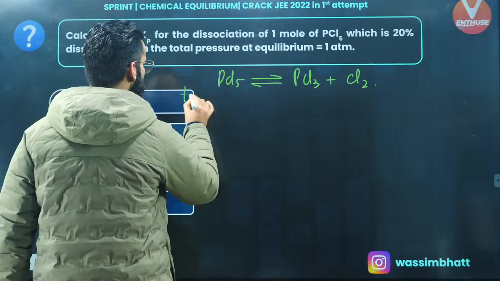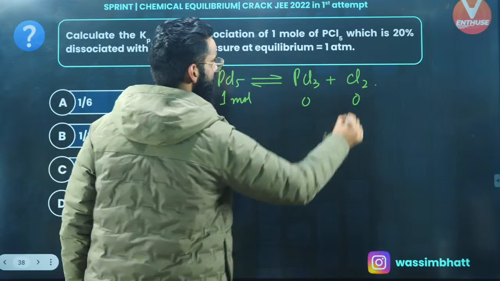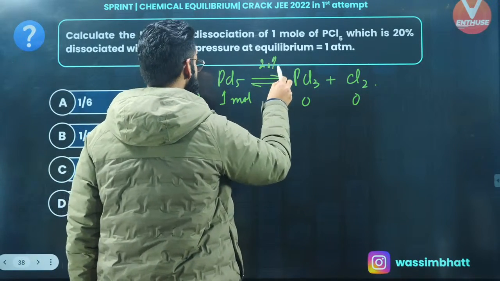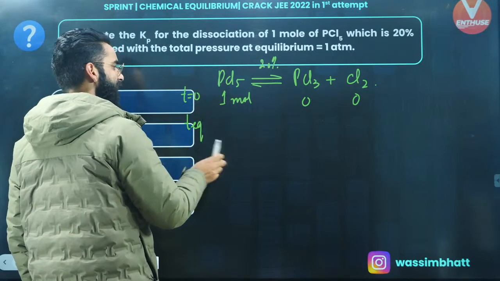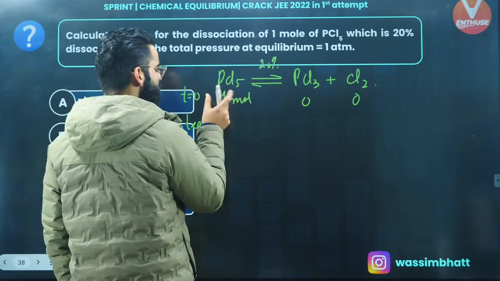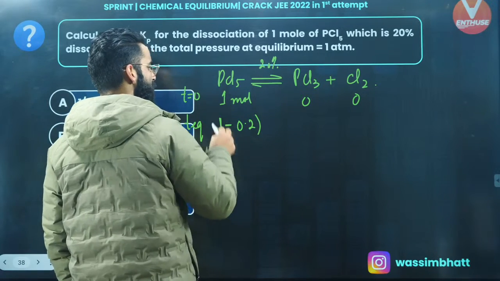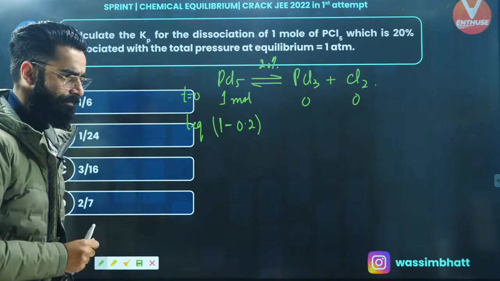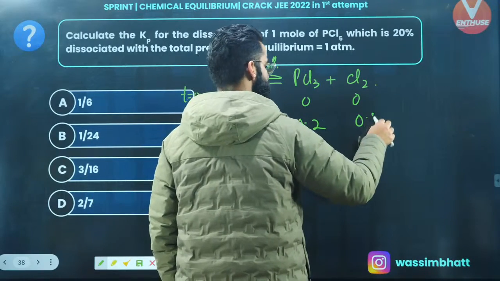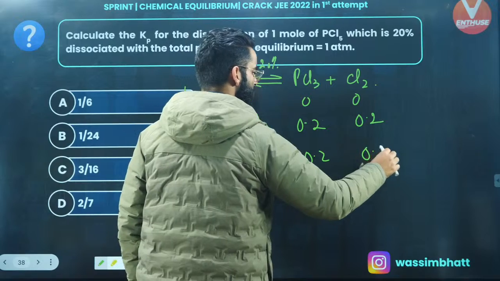At time t equal to 0, initially I have taken 1 mole of PCl5. So this is going to be 0, this is going to be 0. What is the percentage dissociation? 20%. What does that mean? That means at equilibrium, you'll find that 20% of the reactant would have got converted into product. I will be left with 1 minus 0.2 moles of PCl5 at equilibrium, right? So 1 mole gives 1 mole, from 0.2 you get 0.2, this is also going to be 0.2. So the value over here comes out to be 0.8, this is 0.2, this is 0.2, right?